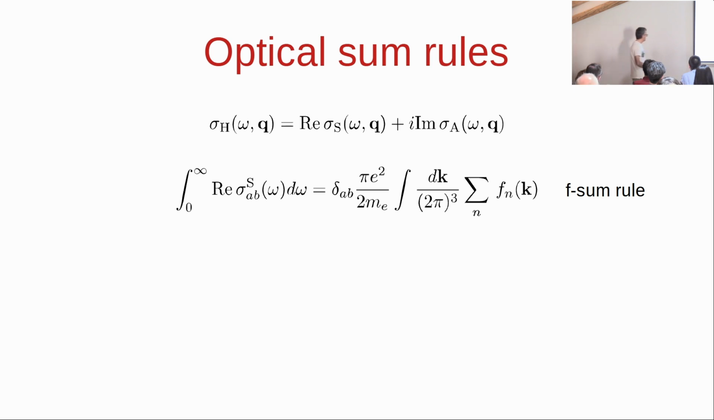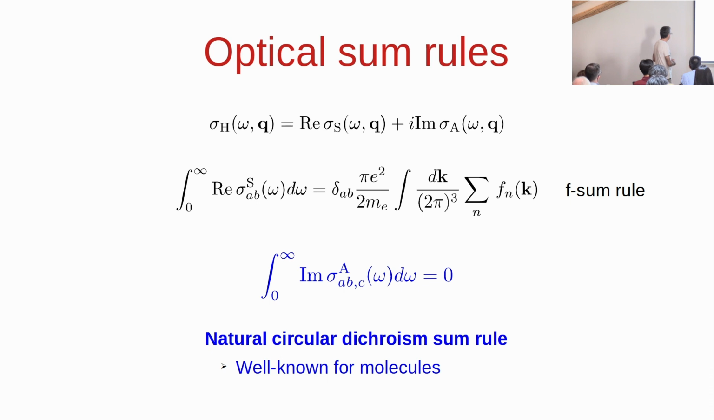Okay, some words about sum rules. I want to mention one that everybody knows, which is the F-sum rule. If you take the symmetric part of the absorptive conductivity in the electric dipole approximation and you integrate the absorption over all frequencies, both intra and interband, you get basically the number of electrons. There is a sum rule for natural optical rotation that has been very well known in the chemistry literature since the 1930s, which is a similar integral for the natural circular dichroism that gives 0.